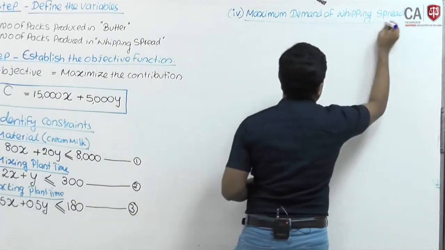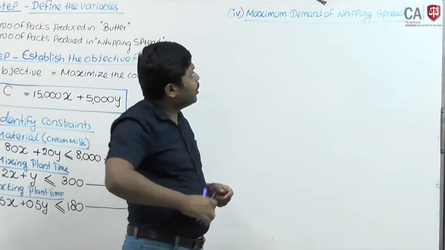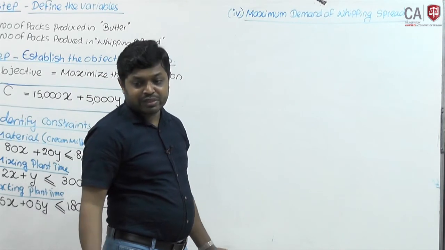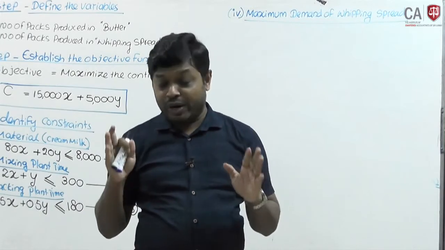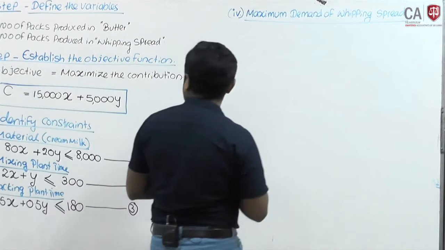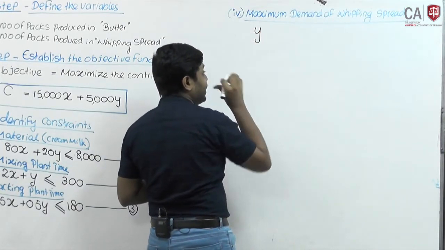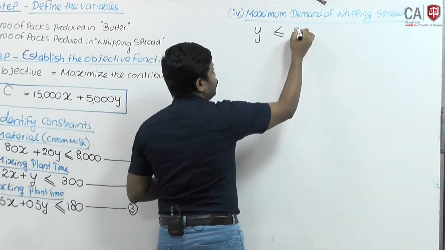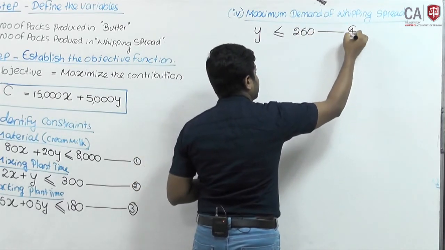Maximum demand of whipping spread. How to calculate maximum demand of whipping spread? It says maximum should be 260 units or packs or less. Therefore, Y, that is the whipping product, the production of whipping spread, should be less than or equal to 260. This is the fourth equation.